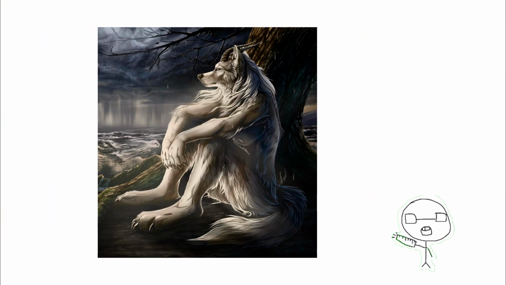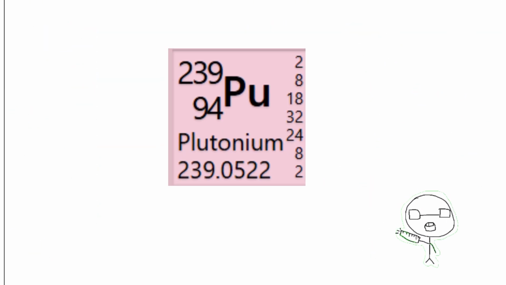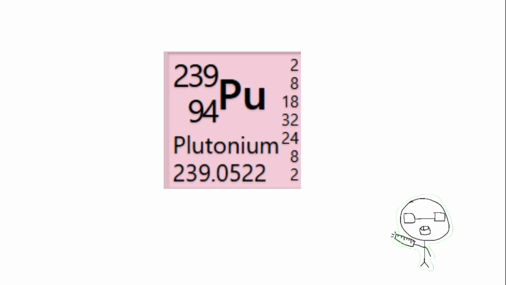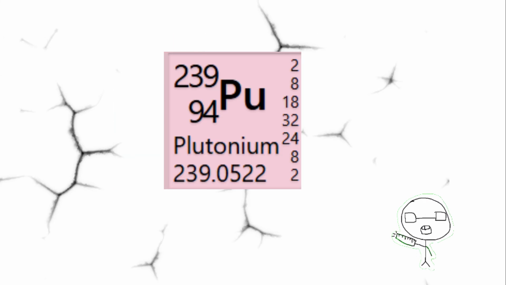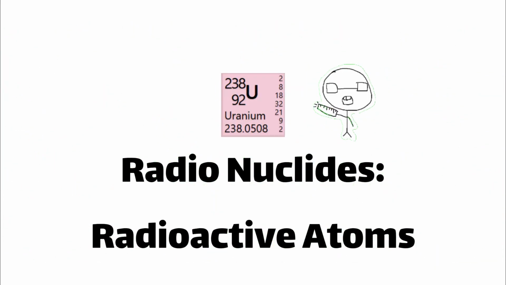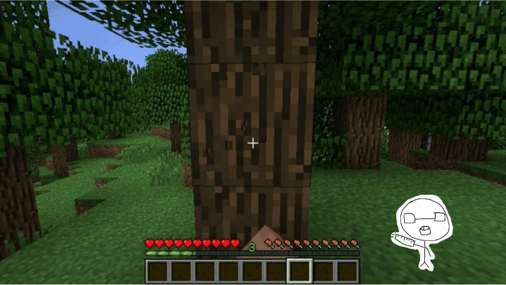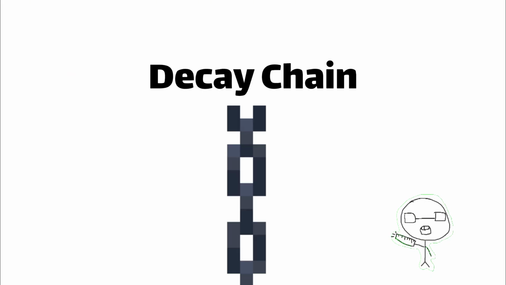Pu-239 is an alpha decay, making it unstable, and all unstable atoms are always radioactive. When in alpha decay, it starts to break down, transforming into different radionuclides, and it keeps breaking down until it is a stable atom. This is called a decay chain.